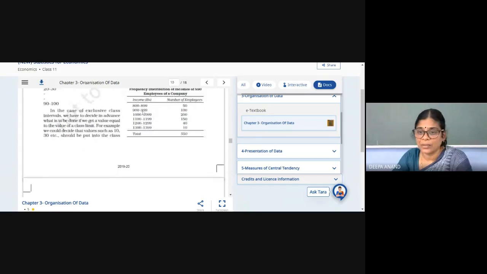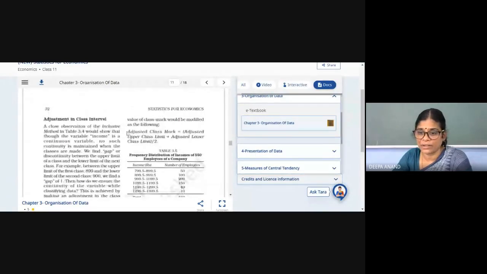This is an inclusive class because the upper limit of one class and the lower limit of the next class are not the same. In that case, the class is known as an inclusive class. Okay, so that is why this is like this, and we have to make this an exclusive class. That also you have done. See, this is exclusive. You have made it exclusive.